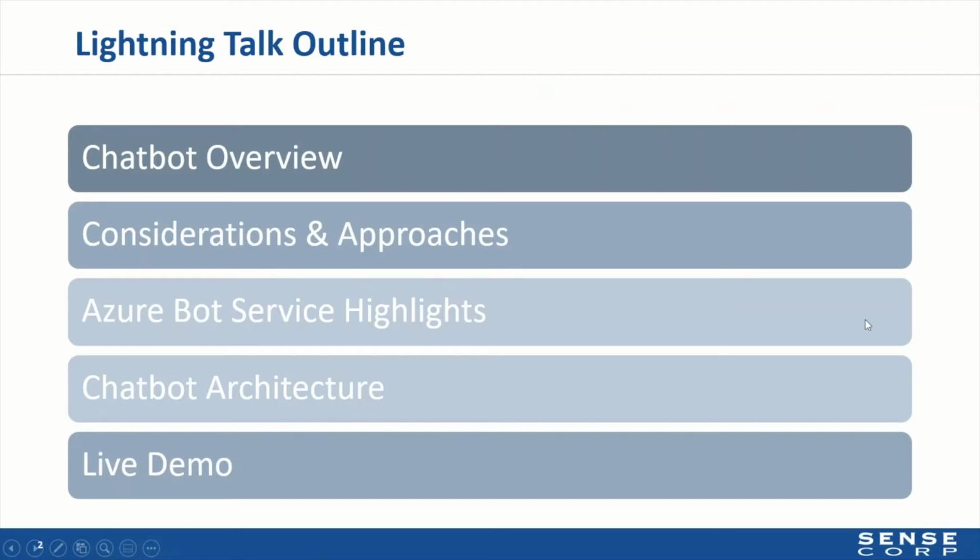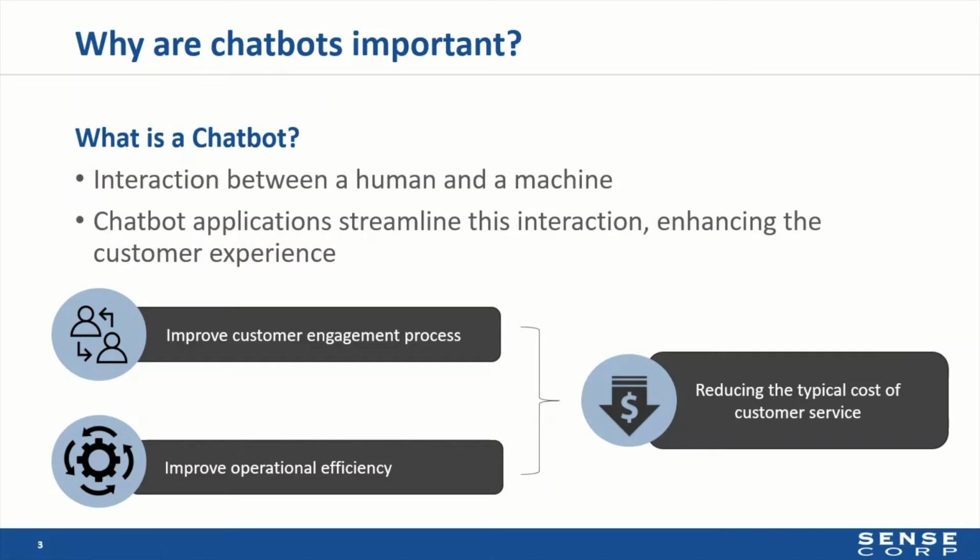Here's a quick outline of my talk today. I'm going to start with a chatbot overview, touching on why chatbots are important and how they work. Then I'll move into a comparison of different chatbot platforms across multiple attributes, taking a deeper dive into one of the platforms, Azure Bot Service, pointing out key features and add-ons, and then I'll wrap up with a sample chatbot architecture diagram, as well as a quick live demo. So let's jump into it.